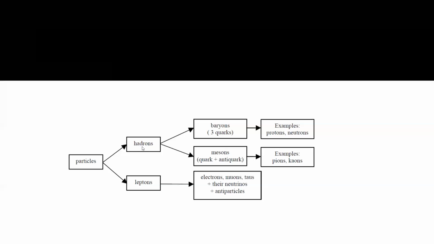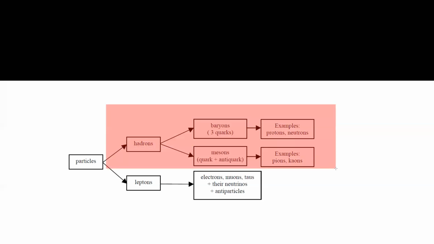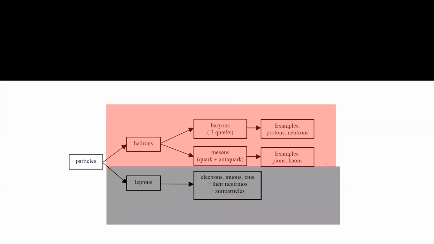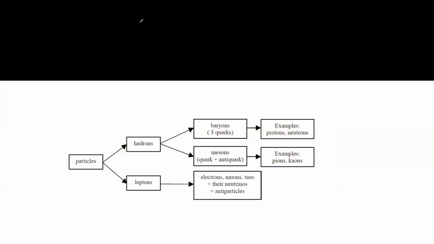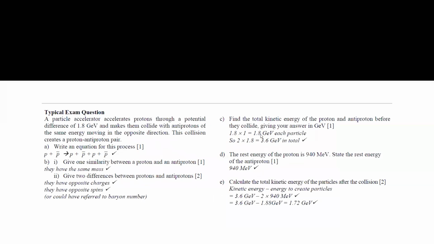So in this last part, hadrons experience the strong nuclear force, and leptons experience the weak nuclear force. Hadrons can be baryons or mesons. Baryon means 3 quarks, meson means 2 quarks. The hadrons all experience the strong nuclear force, and the particles which experience the weak nuclear force, we call them leptons. So these are the fundamental or basic particles. Is the concept clear here? Yeah.